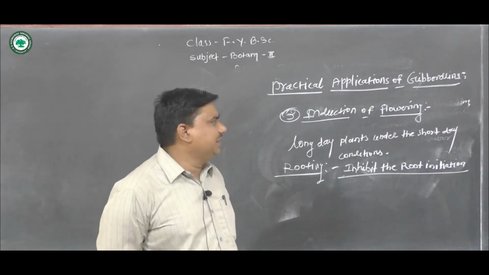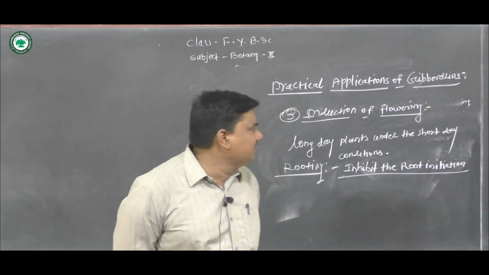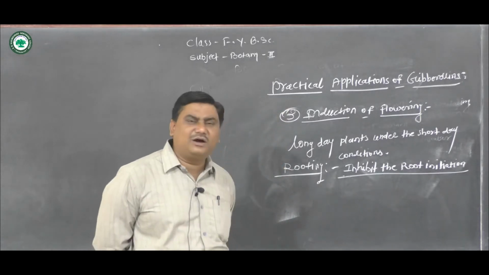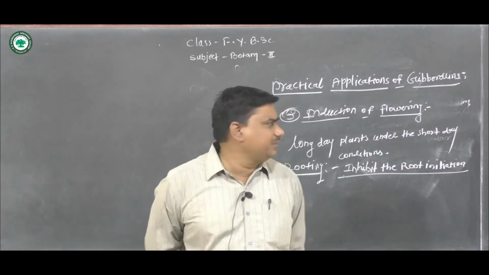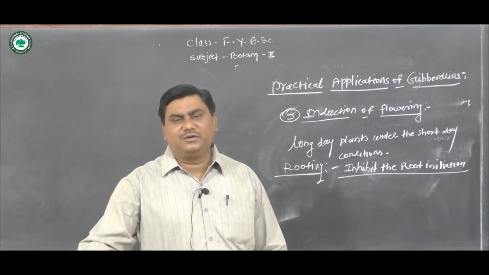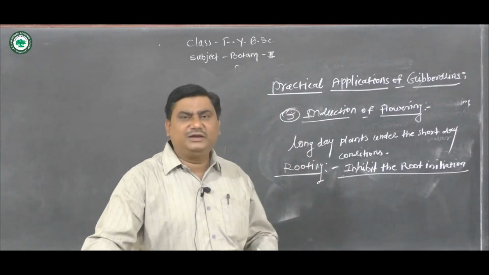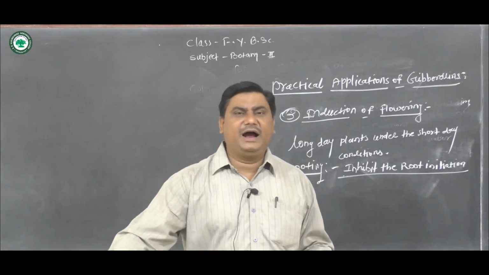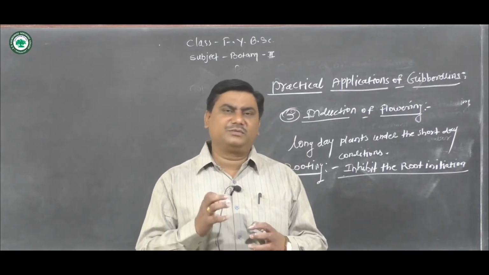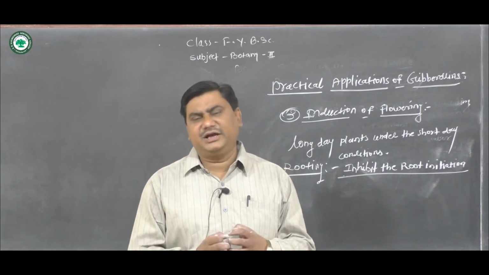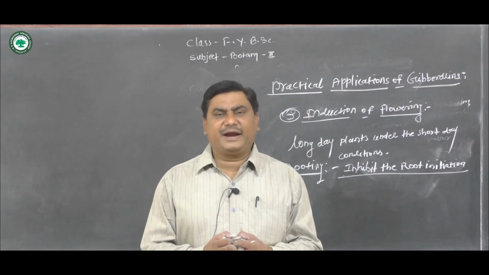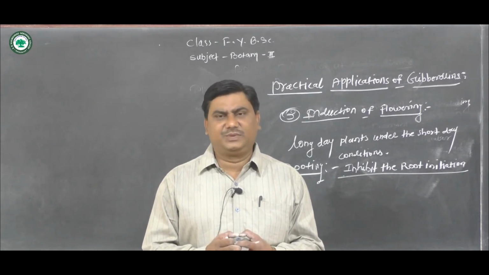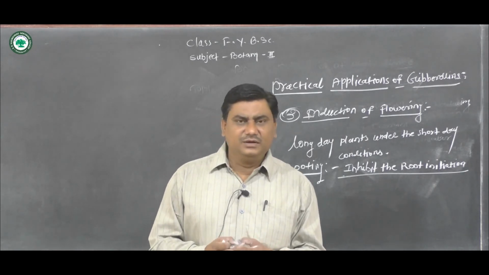As I told you, gibberellins can induce the formation of seedless fruit without fertilization. Okay, so these are all the practical applications, and this is all about the introduction to gibberellins, their properties, and their practical applications. Okay, thank you.